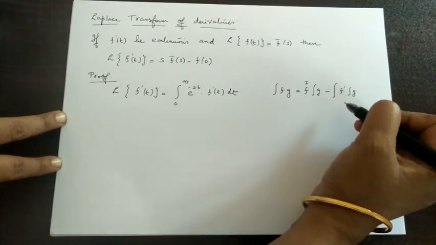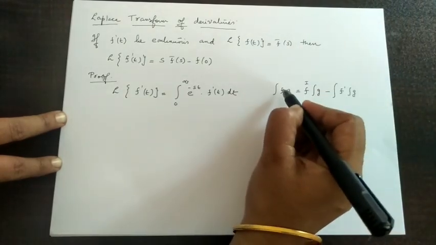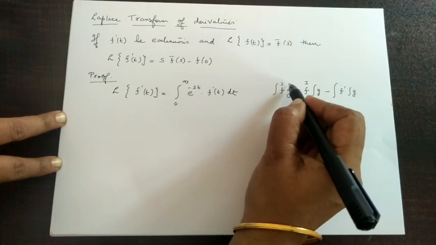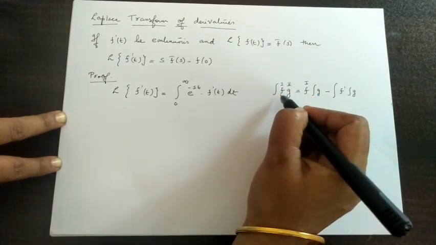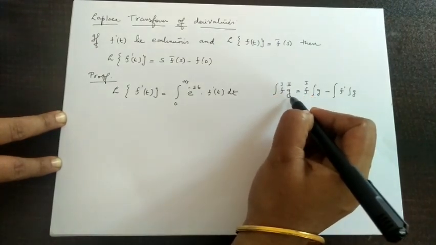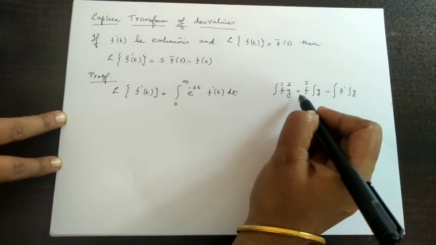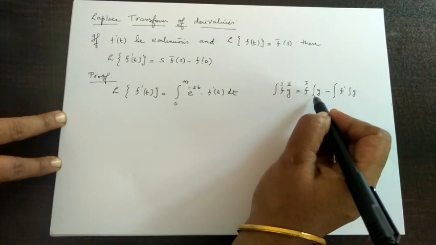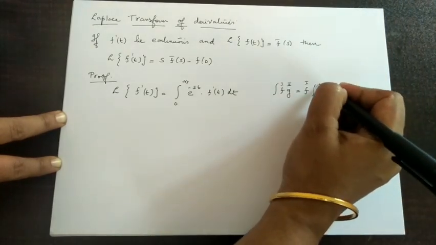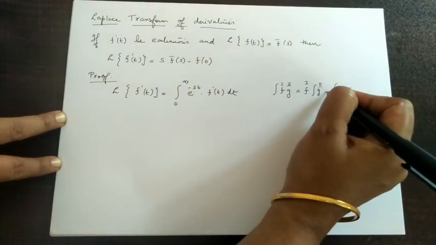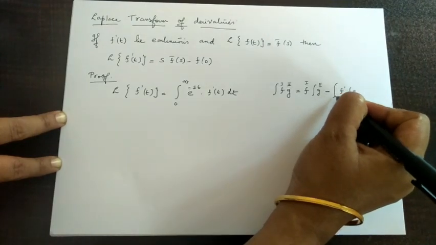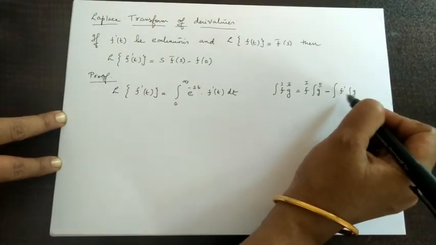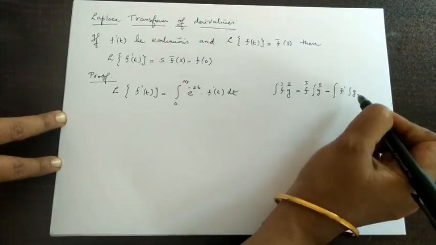Here the first function is considered as f and the second function is considered as g, and it is equal to first function into integral of the second function, minus integral of the derivative of this first function, that is f dash, into integral of the second function.